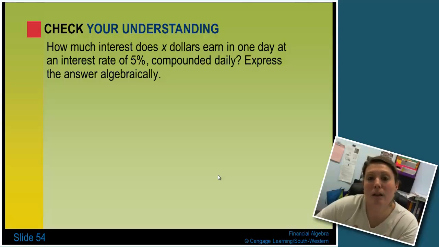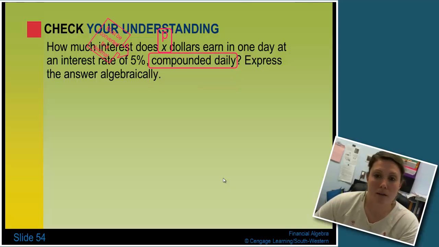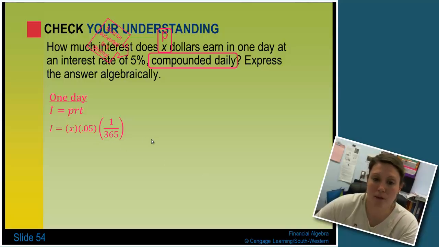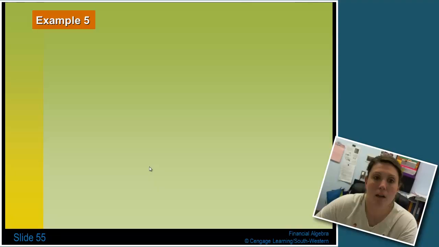Well, let's take a look at now how much interest does X dollars earn in 1 day at an interest rate of 5% compounded daily, and express your answer algebraically. So you're not going to end up with a complete dollar amount here. You're actually going to still have a variable in here. There's my principal, there's my rate, my compounded daily. So I take my principal, which is X, my rate of 5%, and compounded daily fraction is 1 out of 365. Multiply straight across all the numerators together and then all of the denominators, so I have 0.05x over 365.